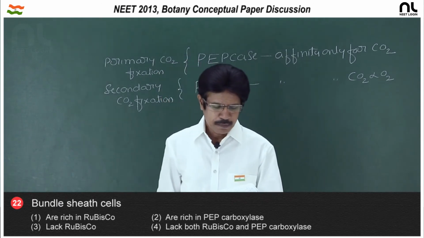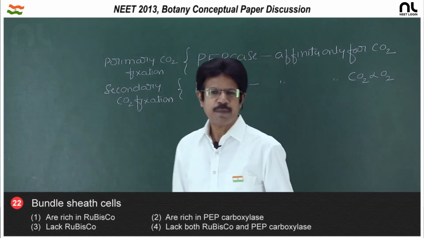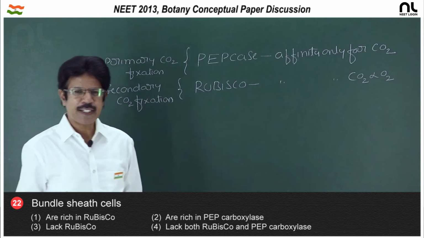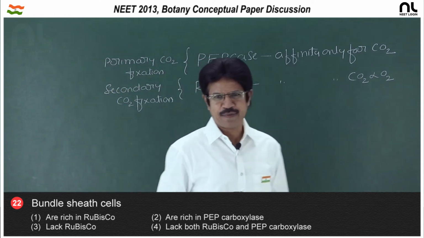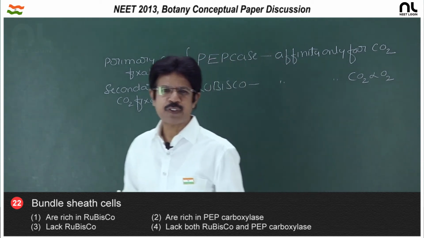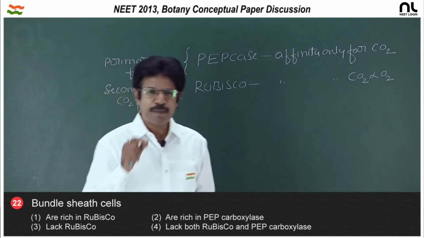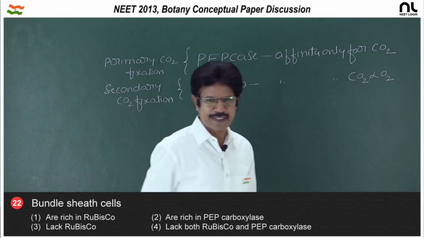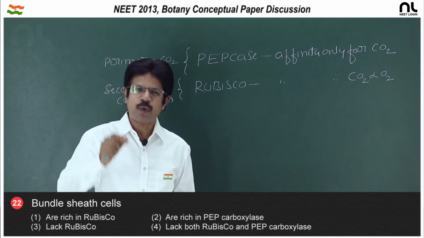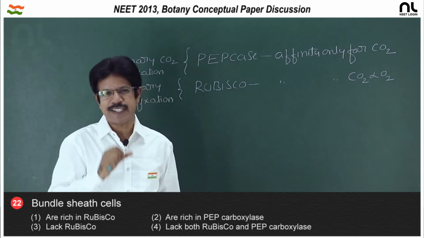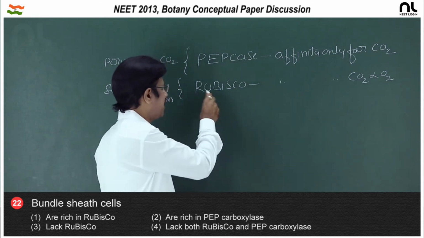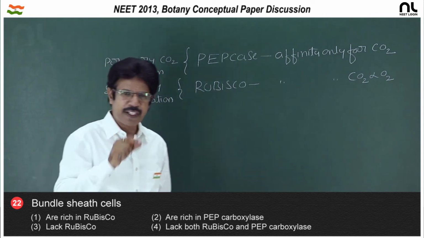Question number 22. Bundle sheath cells. In C4 plants, Kranz anatomy is present. In Kranz anatomy, bundle sheath cells are arranged like a compact wreath, and the wall is thick and impervious to gases. In C4 plants, primary carboxylation occurs in mesophyll cells, and the enzyme is PEPcase, which has affinity for only carbon dioxide, which is why it is the fastest enzyme. And secondary carboxylation occurs in bundle sheath cells, the enzyme is Rubisco, and Rubisco has affinity for carbon dioxide